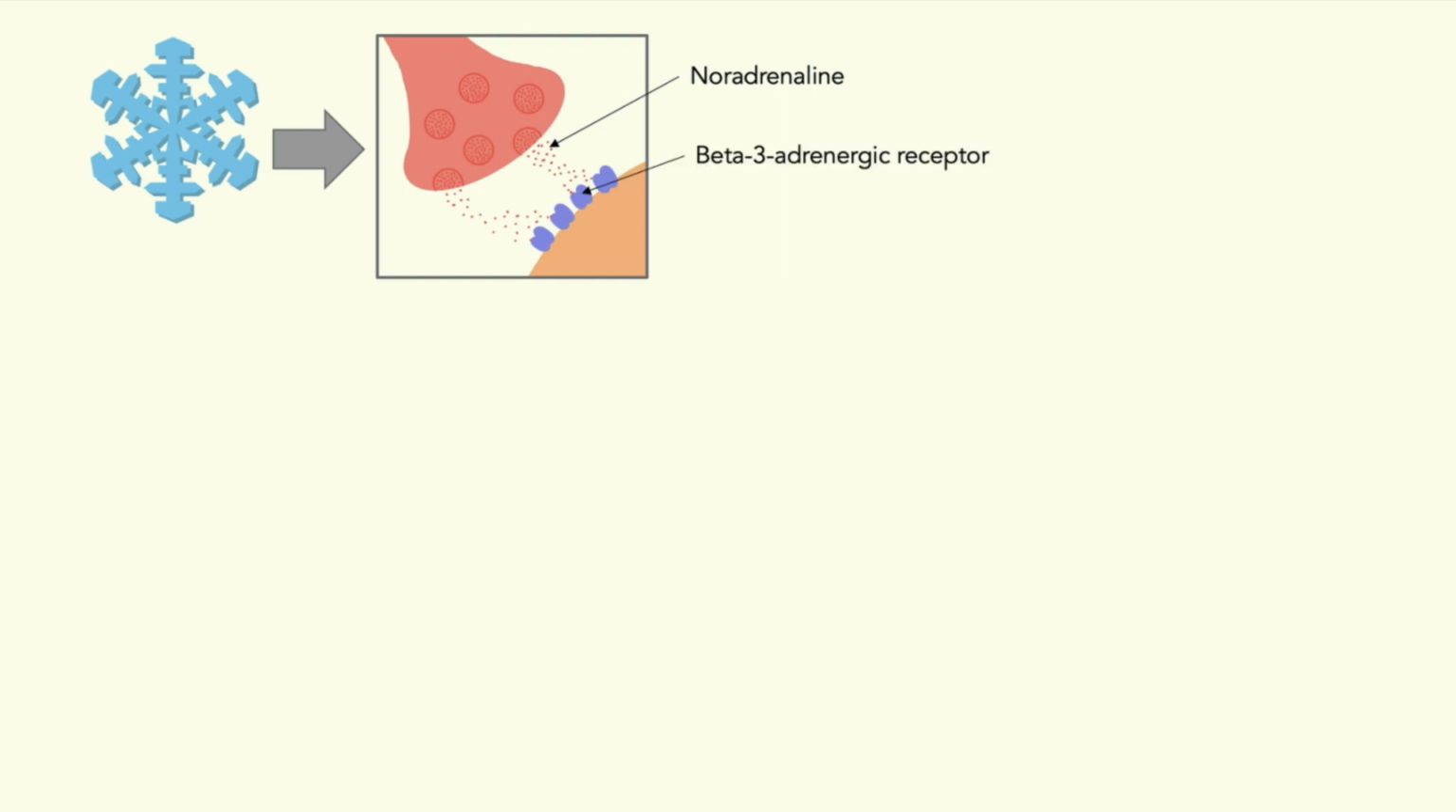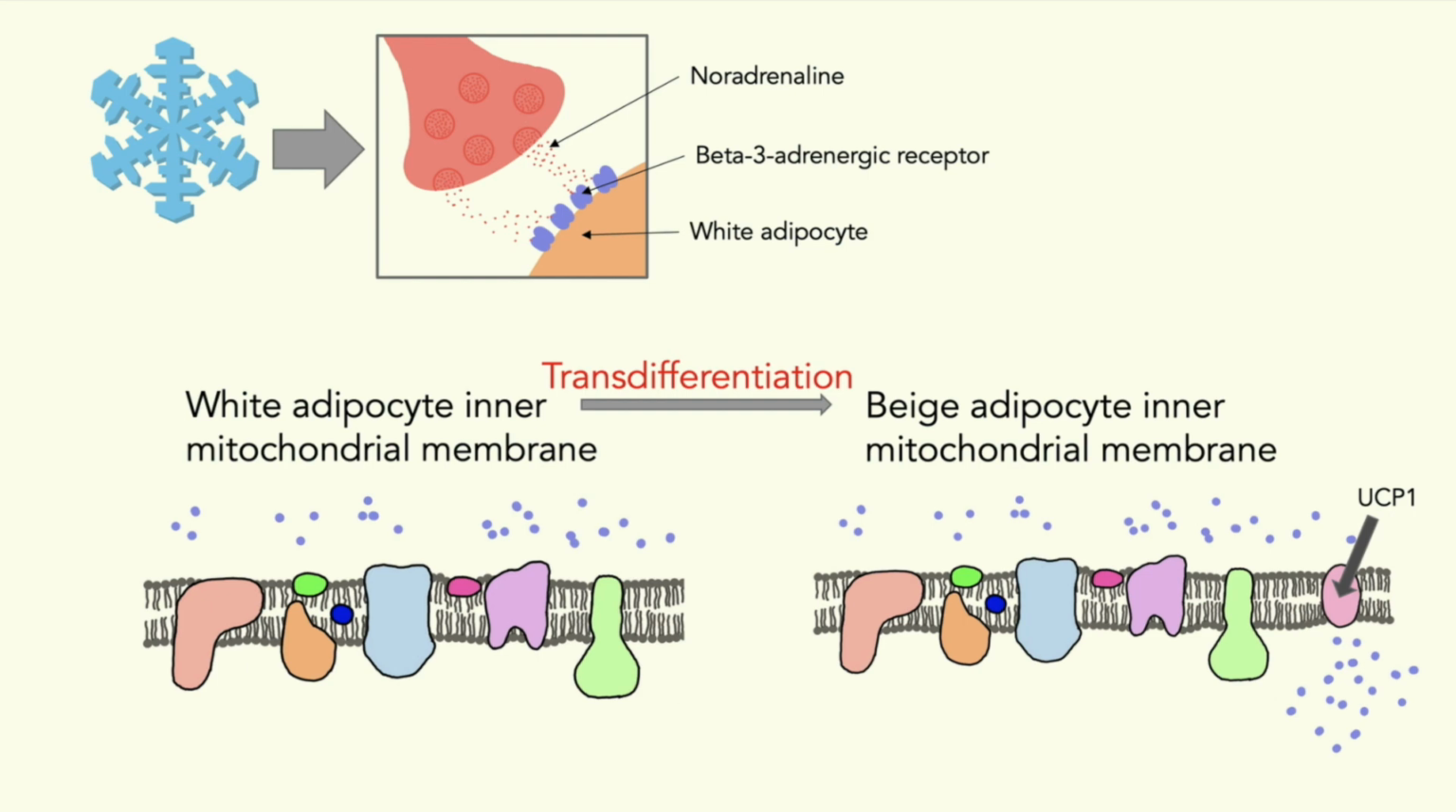Noradrenaline then binds to beta-3 adrenergic receptors on the white adipocytes. The stimulation of this receptor is key to a signaling cascade, which results in cellular changes, including the insertion of UCP1 into the inner mitochondrial membrane of the now beige adipocyte. So, the simplest way to gain more brown fat would be to freeze? No thank you, you might say. You'd rather step on the treadmill. However, it is not that simple.